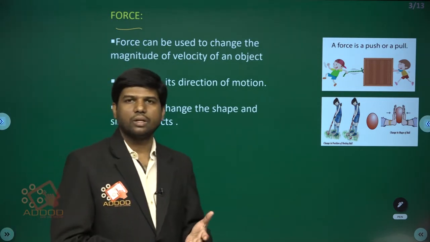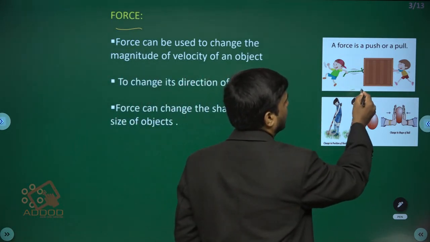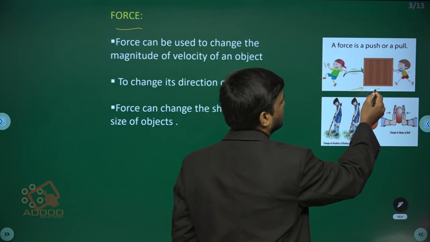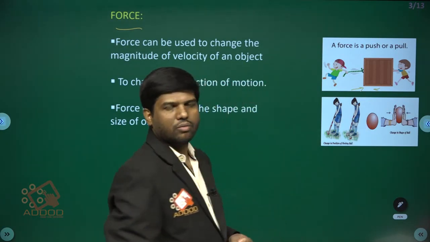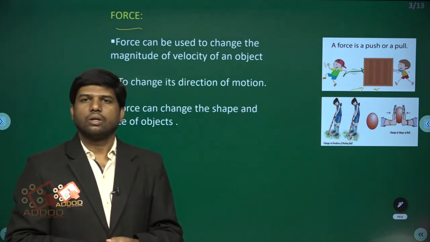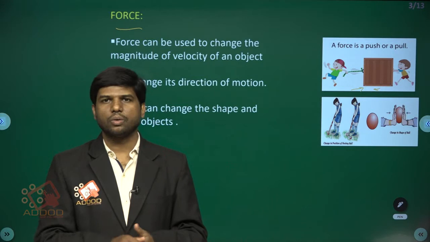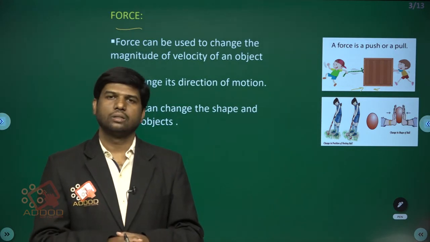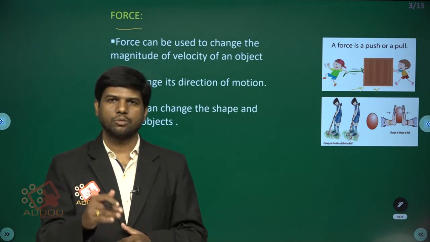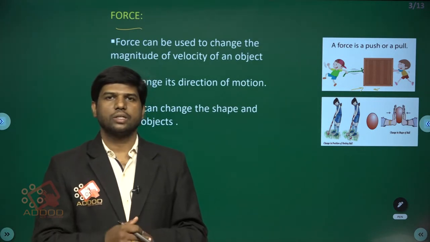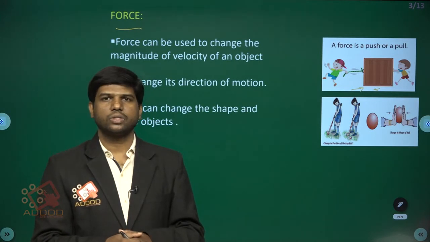When force is acting on this body, it displaces. Suppose you are riding a bicycle, to ride it you need to apply force on the pedal, so then it moves. As it is moving, it is displacing, so we can say that force is applied.